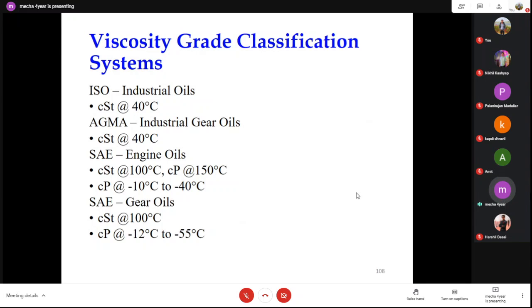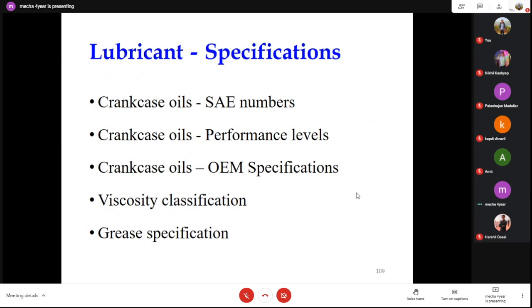So these are the classifications of the different industrial oils. We have to classify different oils. Industrial oils are generally used to work at 40 degrees Celsius, and gear oil is generally expected to work at 100 to 150. But if you see the temperature of the engine, it is quite high. So for lubricants: crankcase oil, SAE number oils, performance level, OEM specification, viscosity classification, grease specifications.